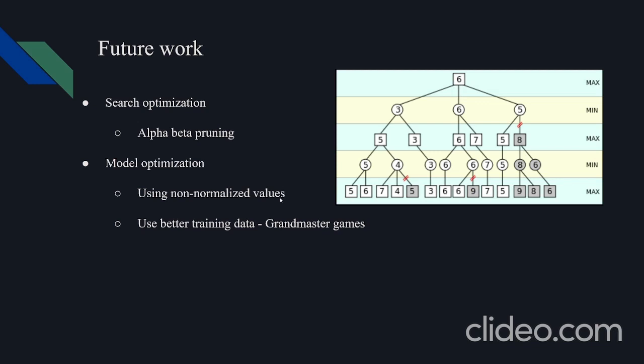There's a lot of future work that I believe this project could go into. The best way to improve the chess aspect would be to add search optimizations, such as alpha-beta pruning, which is extensively used in modern chess engines, and the other would be to optimize the model a little bit more. I think the normalized values could be giving some issues, so I would change this to a non-normalized value. I would also use some better training data, like grandmaster games.